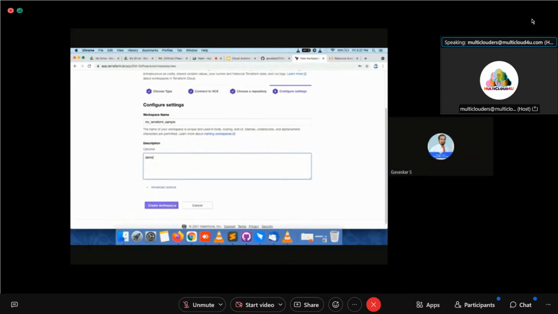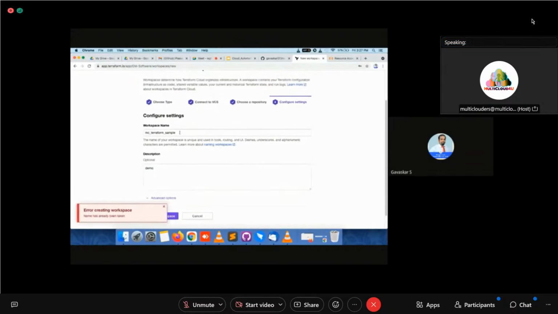You see this is the difference between using Terraform Cloud and Terraform CLI. If you are using Terraform CLI, you have to type commands like terraform init. Here you see create workspace, and the workspace will be created. Already it is there, so I will give the workspace name as Terraform sample. Now create workspace.